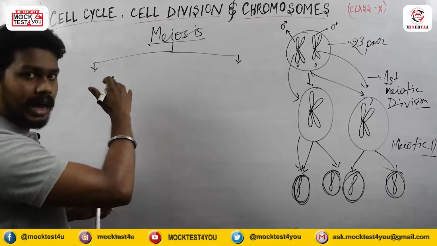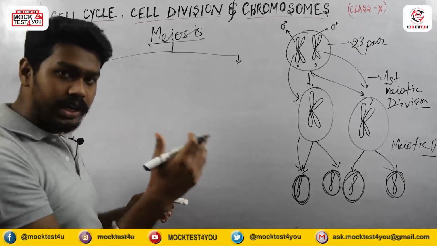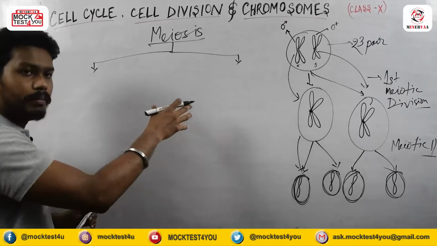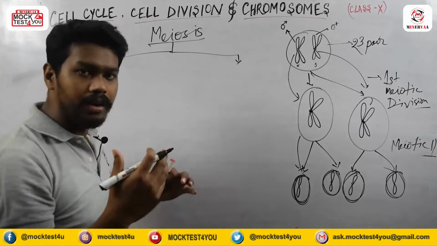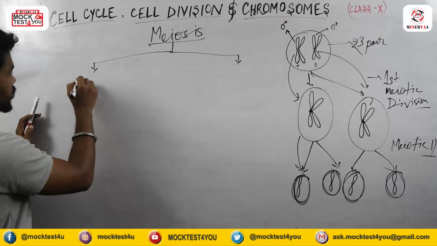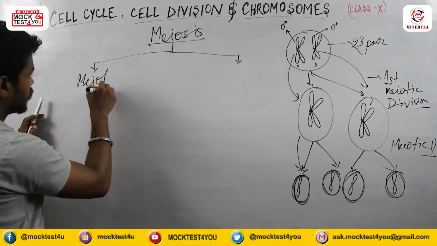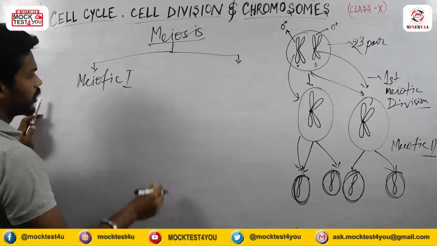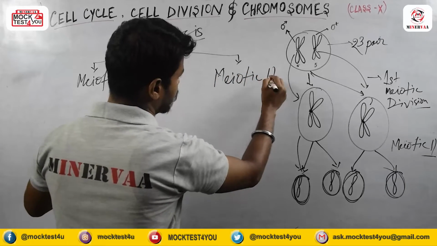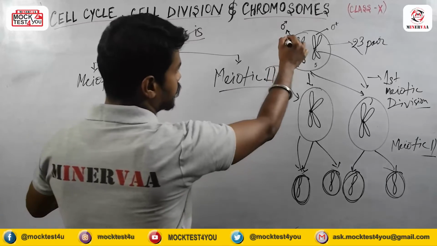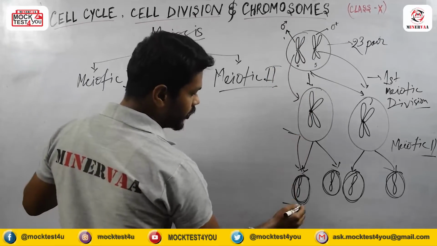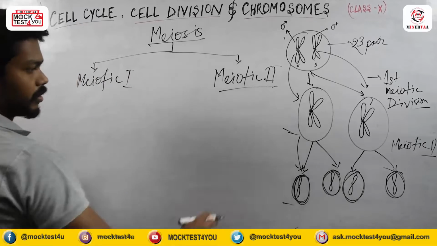In mitosis, the mitotic division happens, but in the case of meiosis, the division which we call meiotic happens. So we can categorize in 2 categories: first is meiotic 1, and then meiotic 2. From here to here, the meiotic 1 will occur, and from here to here, the meiotic 2 will happen.